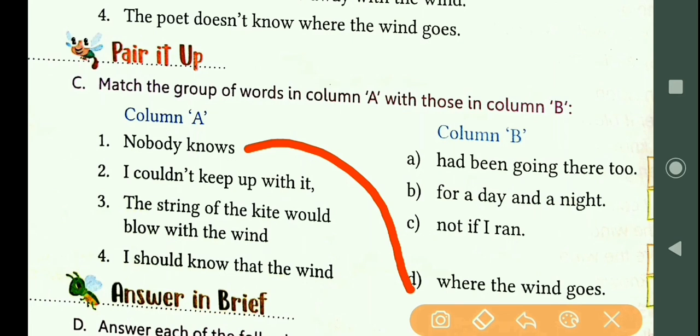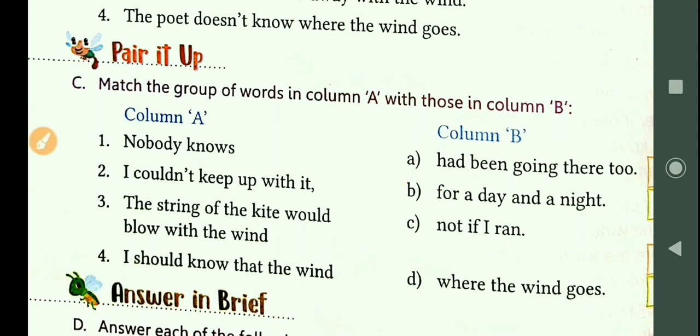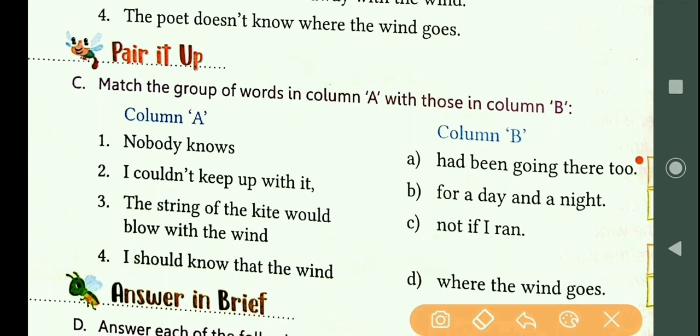goes. I could not keep up with it, not if I ran. The string of the kite would blow with the wind for a day and a night. I should know that the wind had been going there too. You can either match these two columns or you can simply write the numbers in these boxes.